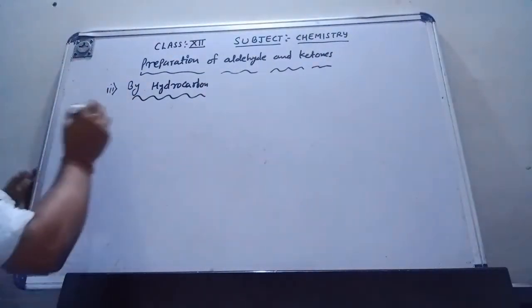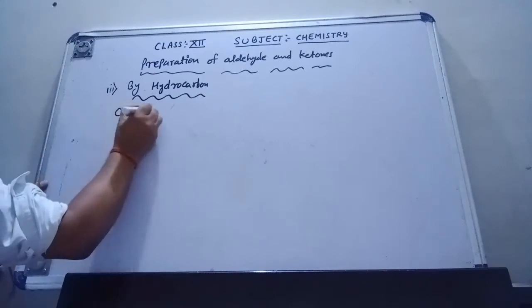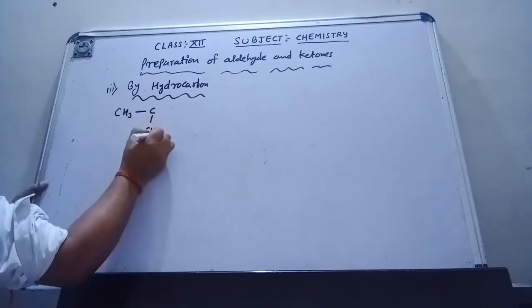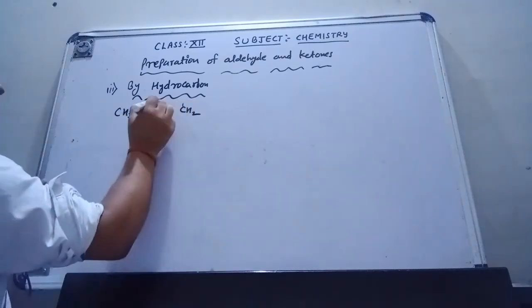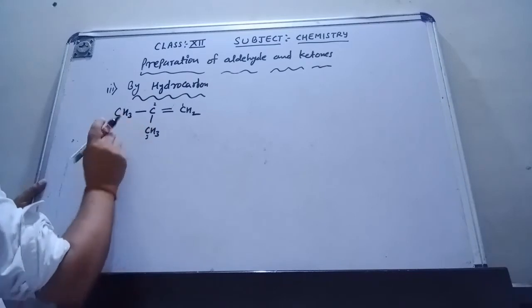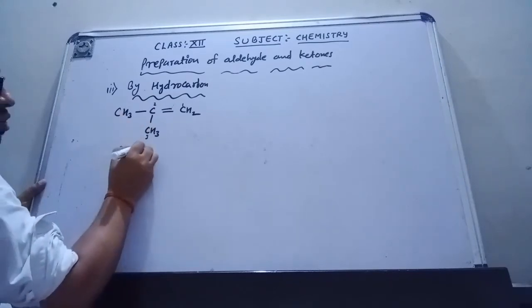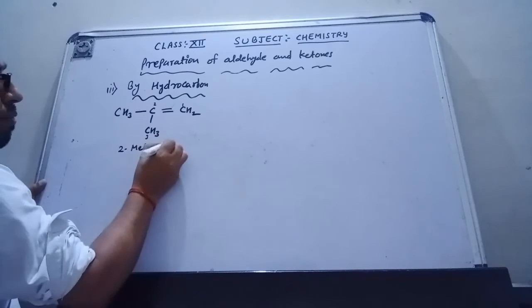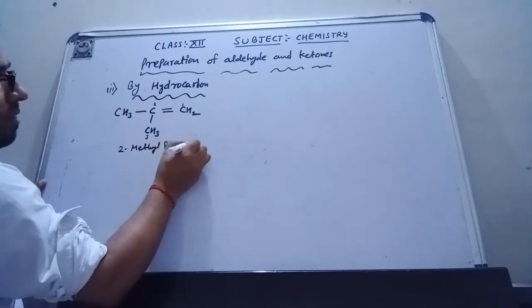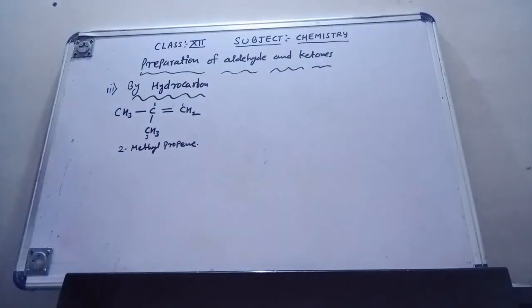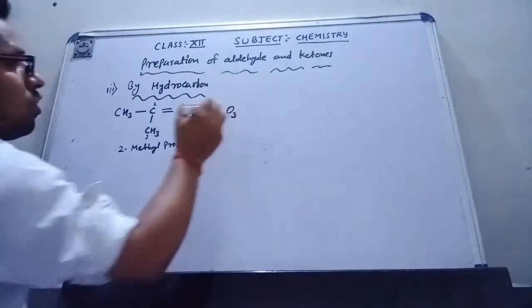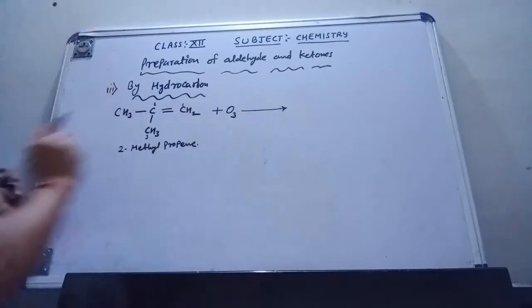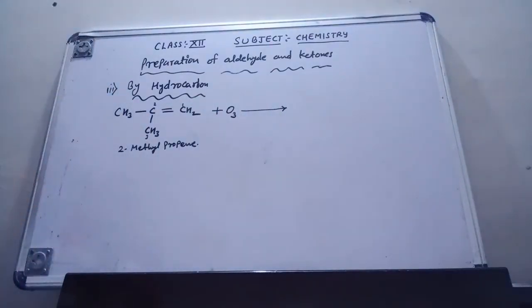Suppose I have CH3, C, CH3, double bond CH2, numbered 1, 2, 3. This is 2-methylpropene. Whenever 2-methylpropene reacts with ozone, the oxygen is bonded with the two carbons which have the double bond.